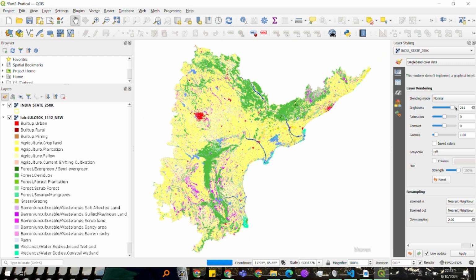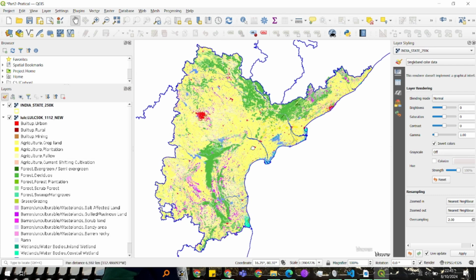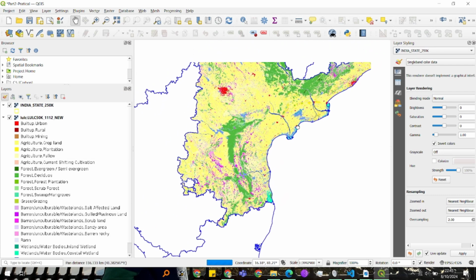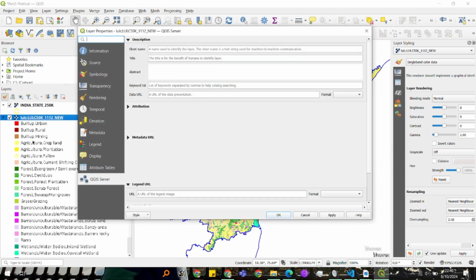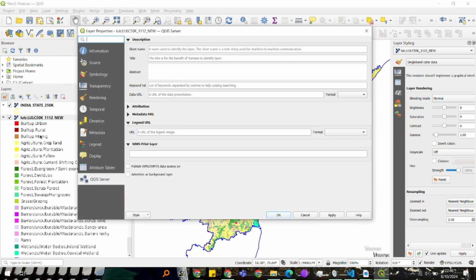Let's keep it 0 as of now. And we can invert colors, so now it is greatly visible. As you can see in the Andhra Pradesh layer, there are many colors and their labels, right?